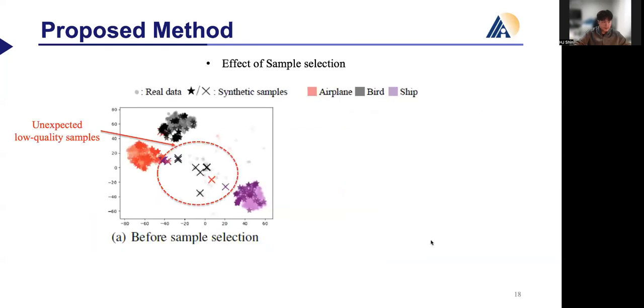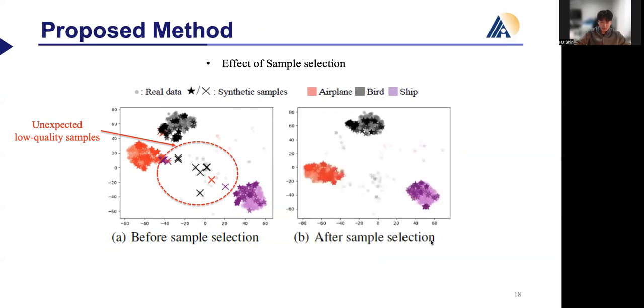Next is the effect of sample selection. In the figure, it can be observed that by removing the classifier, more low-quality samples marked with X are generated. However, after applying sample selection, it is confirmed that all low-quality samples have been removed.